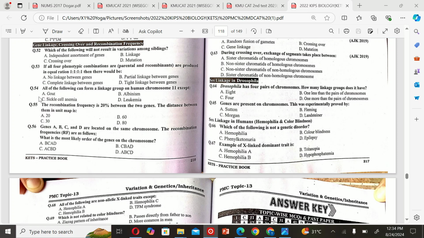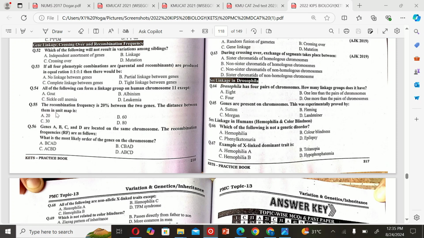The next MCQ is: all of the following can form a linkage group on human chromosome 1 except A. Gout, B. Albinism, C. Sickle cell anemia, and D. Leukemia. So the correct option is A. Gout.